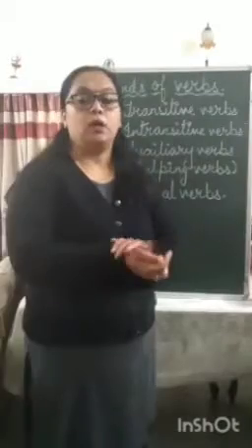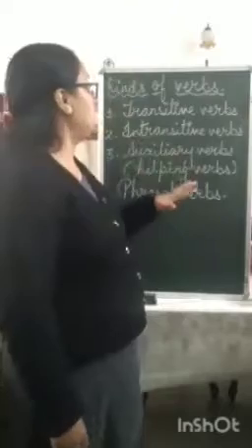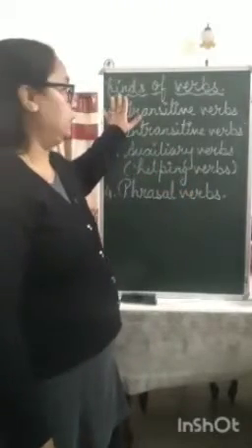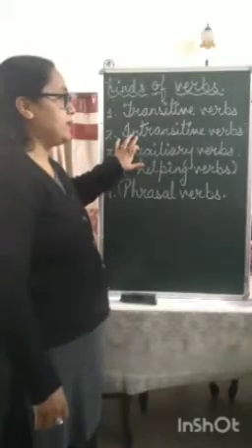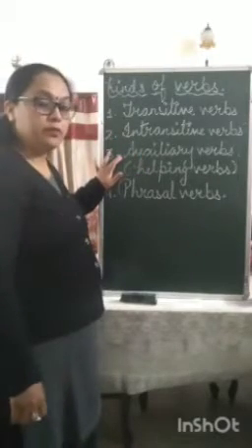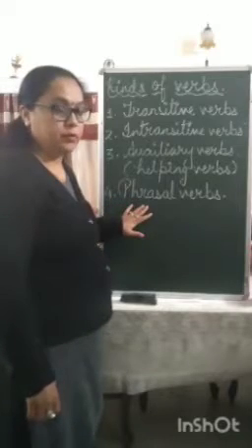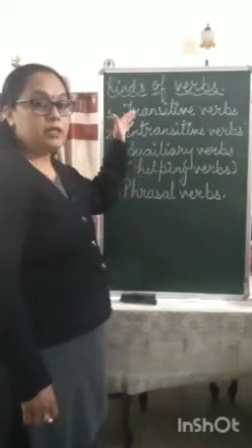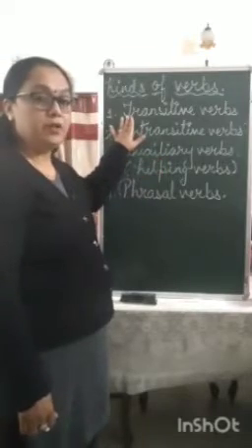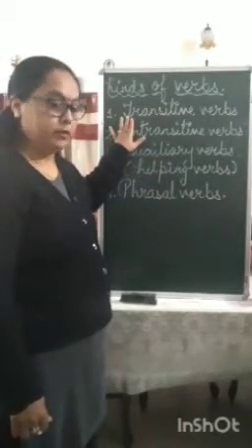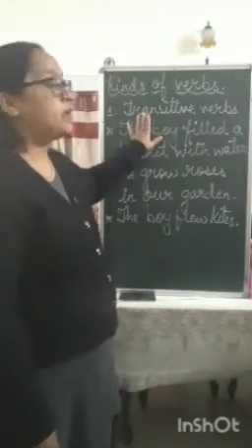Now comes the kinds of verbs. In general there are four kinds of verbs. First one is transitive verbs, then intransitive verbs, auxiliary verbs which are also called helping verbs, and phrasal verbs. We'll be doing each kind of verb one by one. So let's begin with the first kind, that is the transitive verbs.